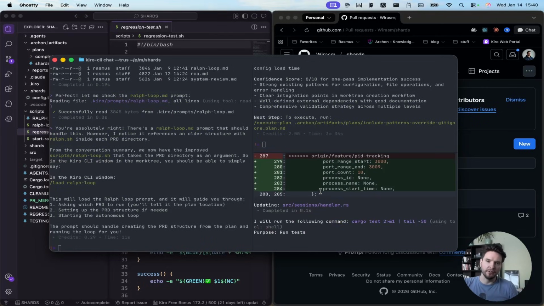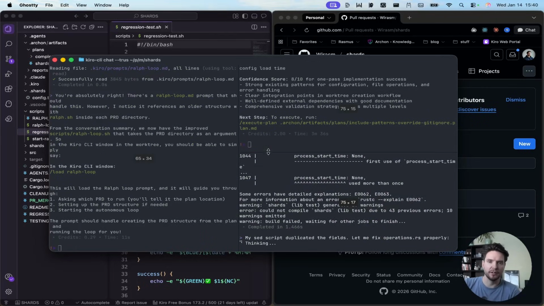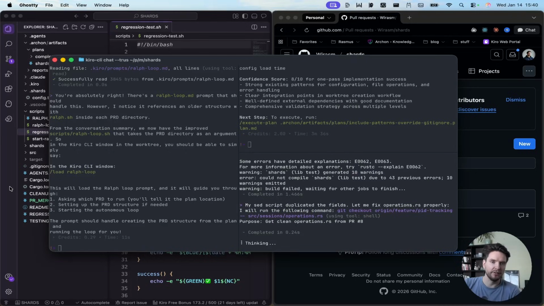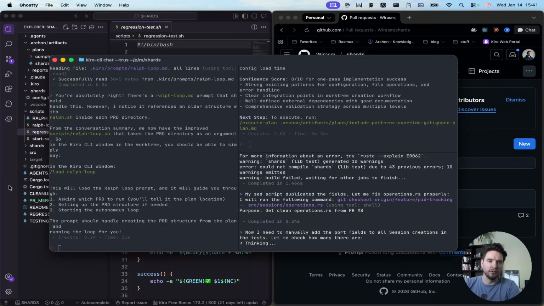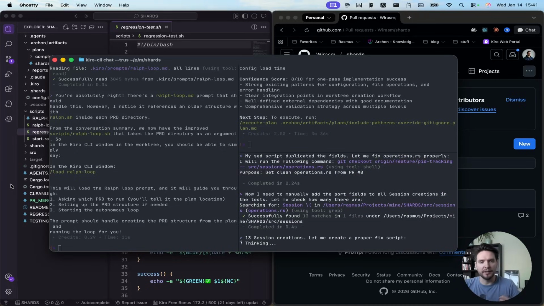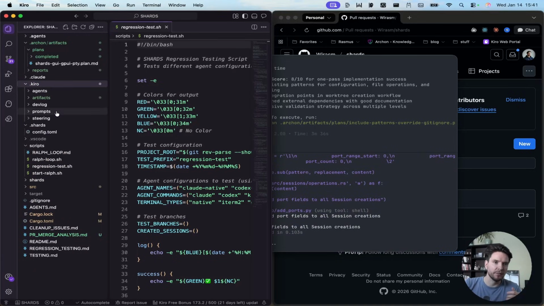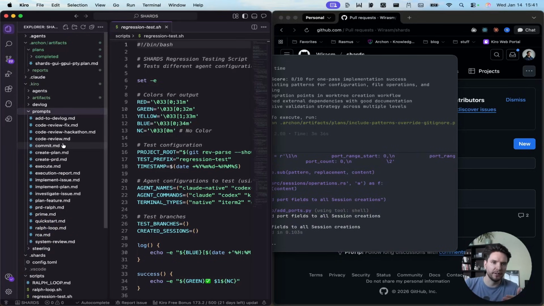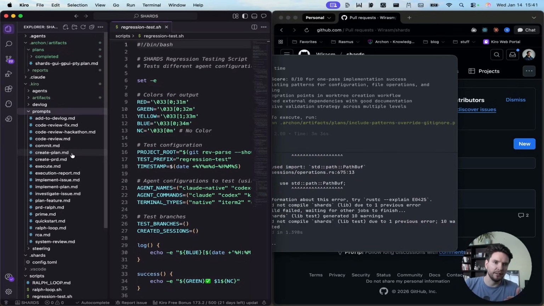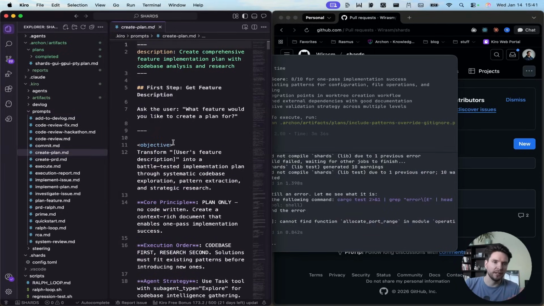So as you can see here, my system is not very advanced at this point, but I can still get quite a lot of things done by just having a way to isolate my environments so that I can do things in parallel. By having a very reliable planning flow, I have a few different planning commands here. If you go through the prompts, you will see I use mainly the create plan. This is my main planning workflow.